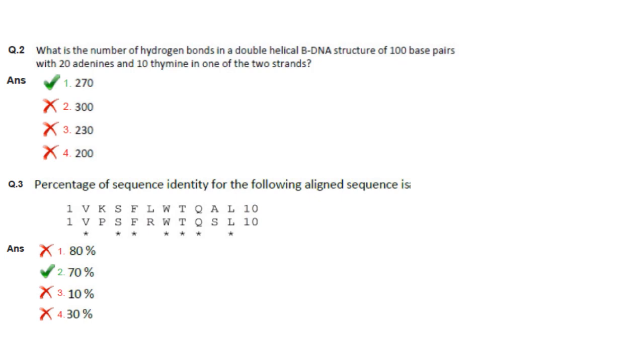Then percentage of sequence identity for the following aligned sequences. Now percent identity is the number that describes how similar the query sequence is to the target sequence. Or I can say how many characters in each sequence are identical. So here 7 characters are identical.